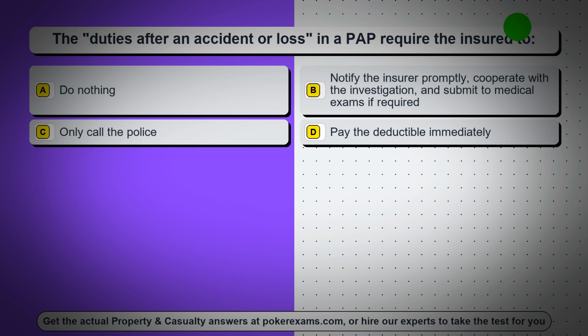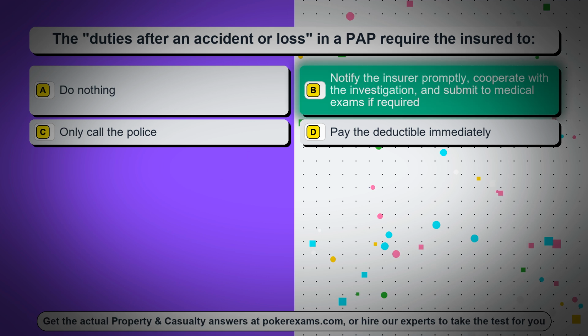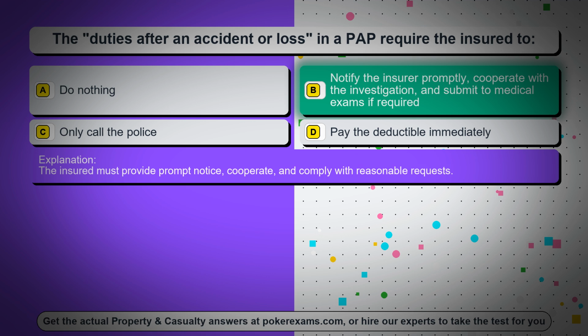Question 94. The duties after an accident or loss in a PAP require the insured to: Option A, do nothing. Option B, notify the insurer promptly, cooperate with the investigation, and submit to medical exams if required. Option C, only call the police. Option D, pay the deductible immediately. The correct answer is option B, notify the insurer promptly, cooperate with the investigation, and submit to medical exams if required. The insured must provide prompt notice, cooperate, and comply with reasonable requests.